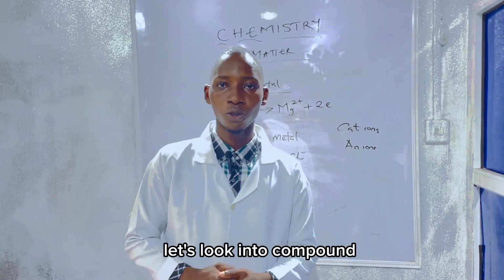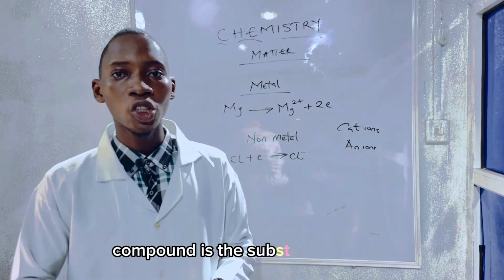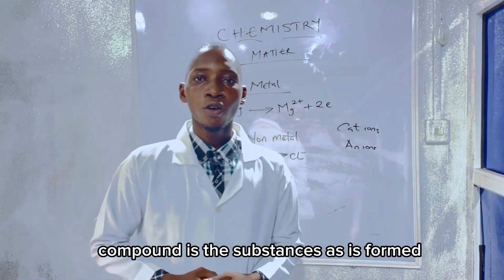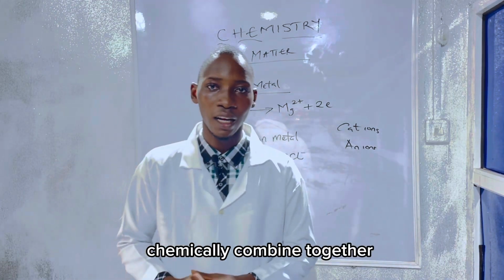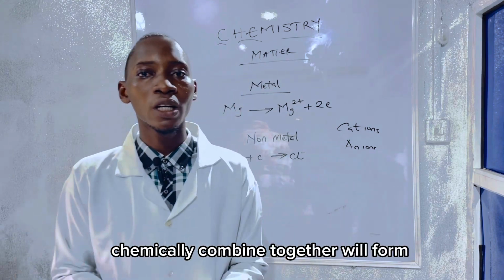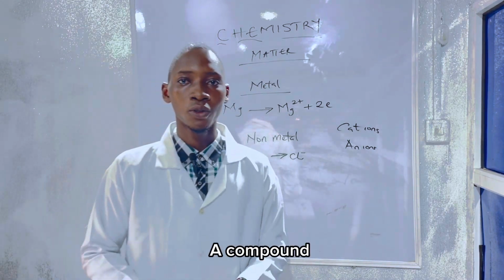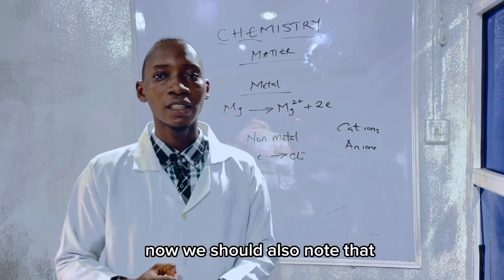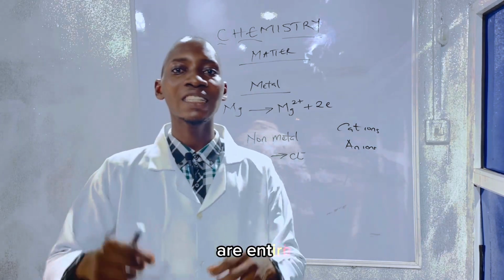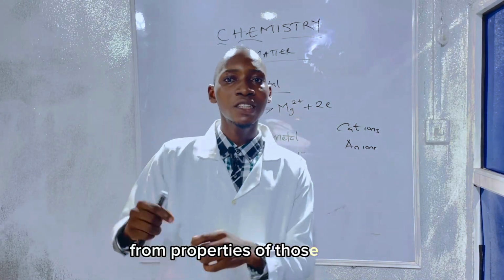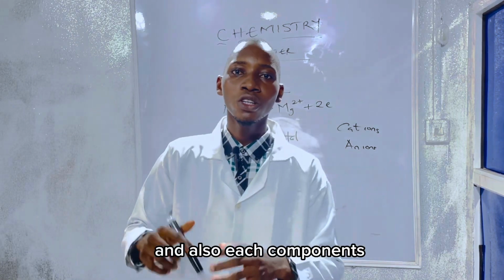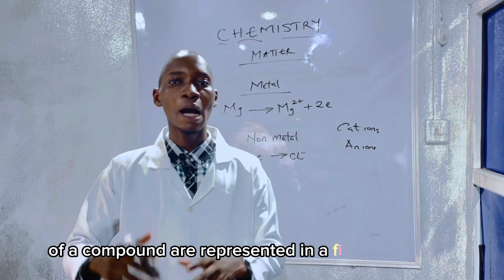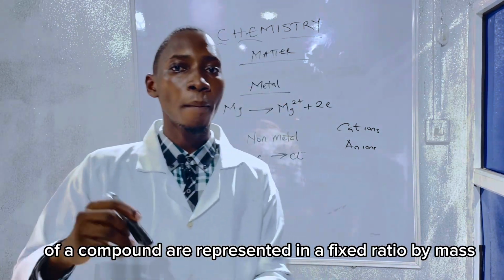Let's look into compounds. What is a compound? A compound is a substance formed from the combination of two or more elements chemically combined together. We should also note that the properties of a compound are entirely different from the properties of the elements that form it. Also, the components of a compound are represented in a fixed ratio by mass.